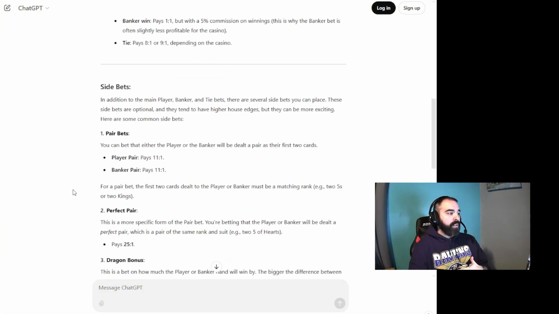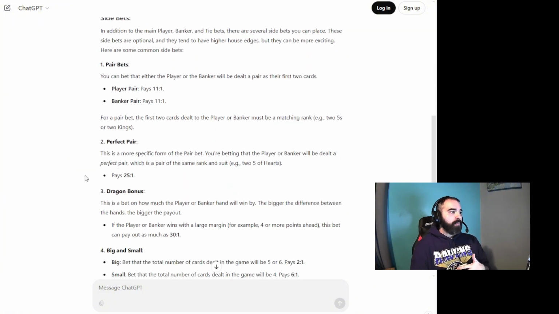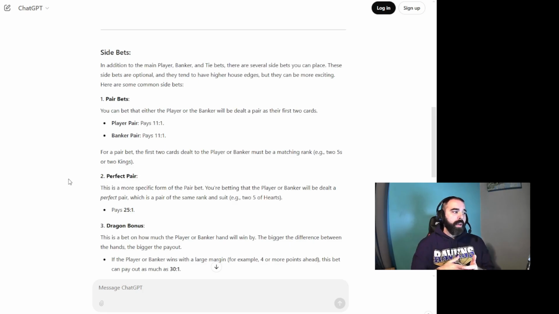Side bets. There are several different side bets. There's a pair bet, right? So if the player gets a pair or the banker gets a pair, if you play those, it'll be 11 to 1. There's a perfect pair. Let's say there's 2 sevens. If they're both the 7 of spades, then that pays 25 to 1. But you have to bet on that specifically. And again, I don't know much about BetMGM and how theirs is set up, and what side bets they have. I'm just going off of all of the side bets potentially.